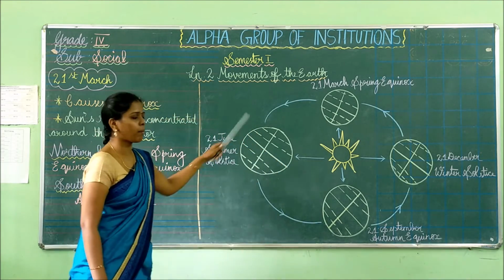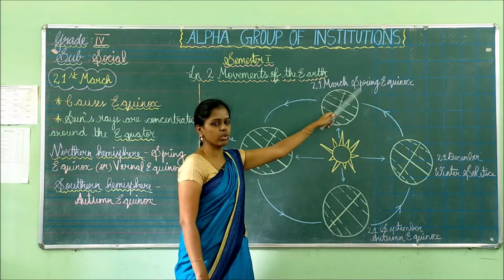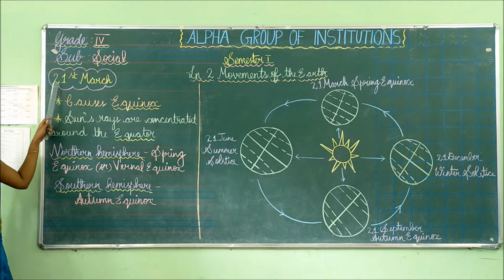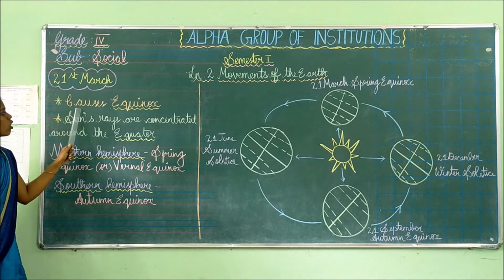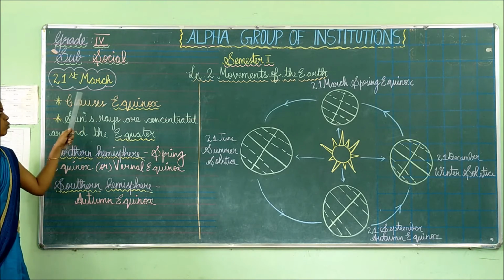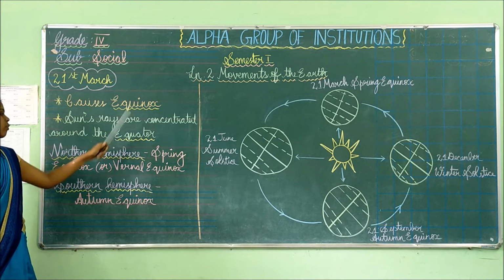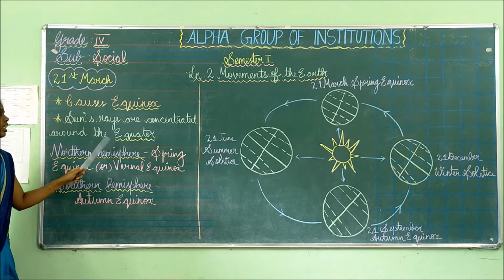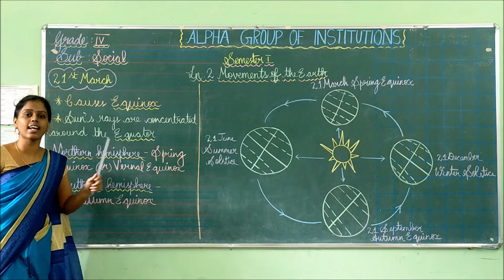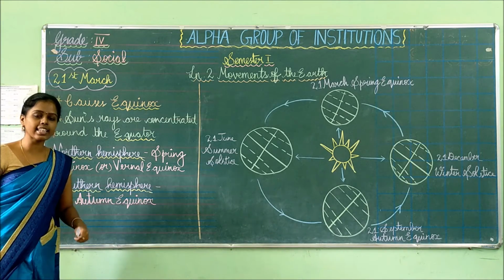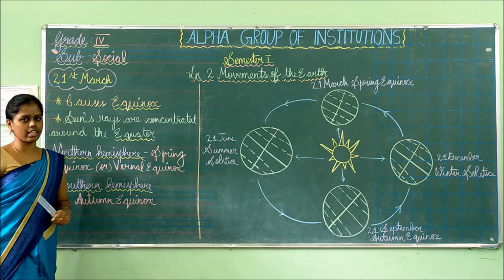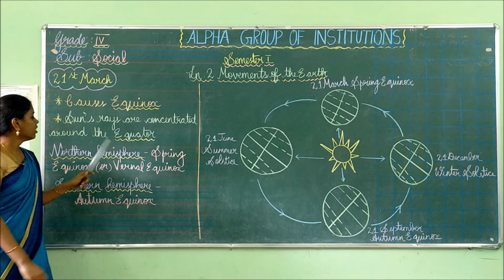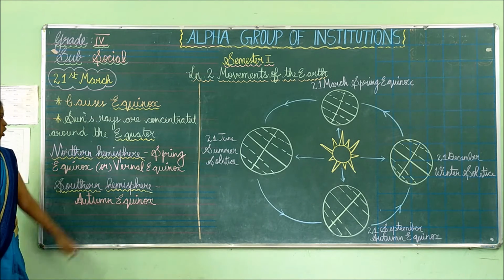Now we are going to see about 21st March, which is spring equinox. What spring equinox is will be seen now. 21st March causes the equinox. Equinox means the sun's rays are concentrated around the equator. In this period, the sun's rays will be falling directly on the equator. Since the sun's rays are concentrated only on the equator, this causes the equinox.